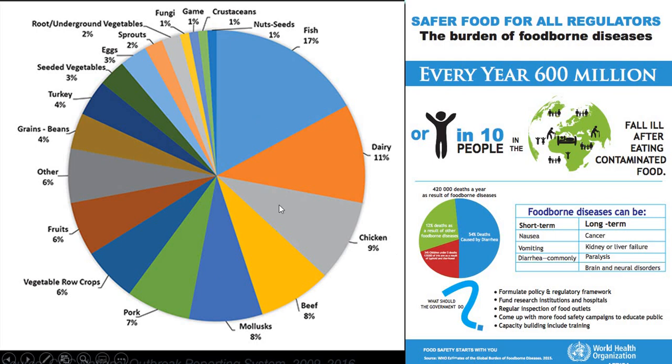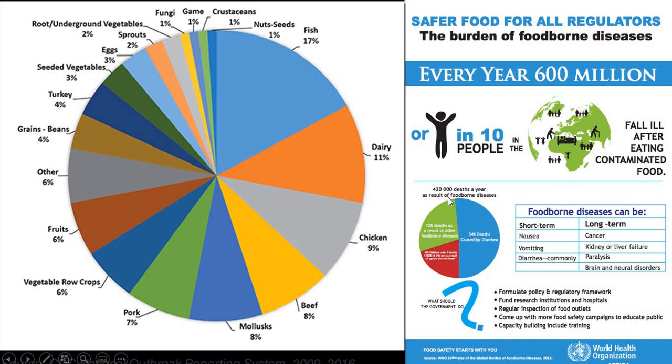This is a pie chart which shows how far we are infected with zoonotic diseases through various means, especially by having different foods, both of animal origin and from green sources. So this shows that we should be very stringent in following the rules and regulations in cooking food. So, safer food for all, according to the World Health Organization, shows that every year 600 million people are affected, or we can say 1 in 10 people in the world globally are affected by these contaminated foods.